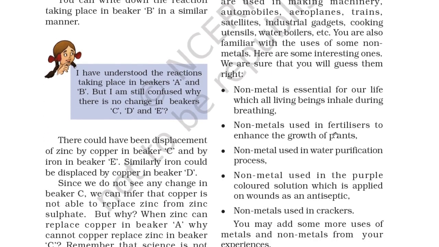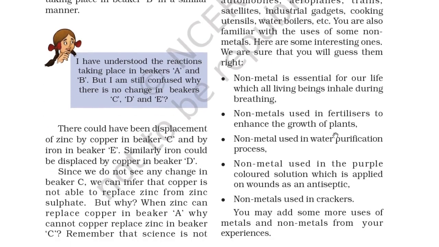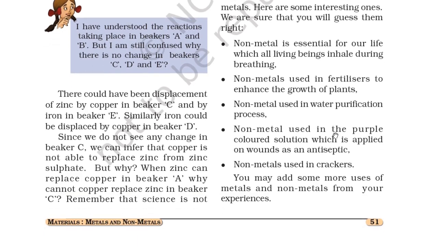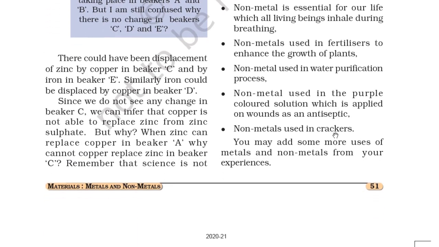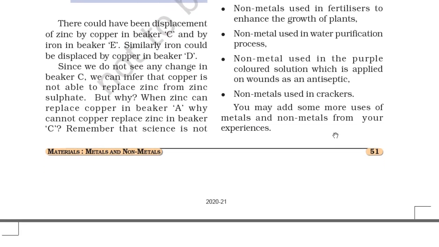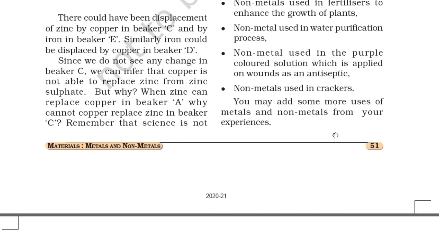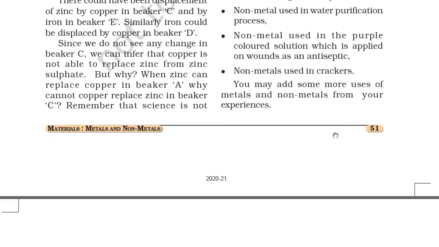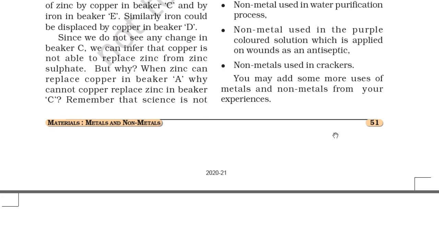So Paheli says, I have understood the reaction taking place in beakers A and B, but I am still confused about why there is no change in beakers C, D, E. There could have been a displacement of zinc by copper in beaker C and by iron in beaker E. Similarly, iron could not displace the copper in beaker D. Since we do not see any change in beaker C, we can infer that the copper is not able to replace zinc from zinc sulfate. But why? When zinc can replace copper in beaker A, why can't copper replace zinc in beaker C?